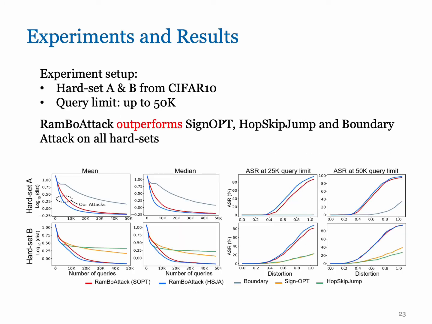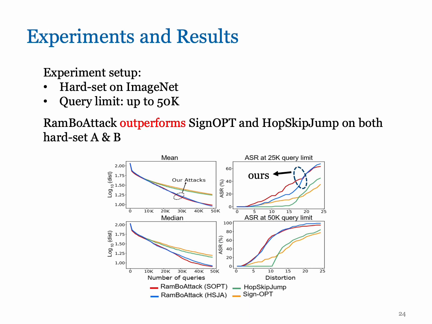In this experiment, we compare the performance of RamBoAttack versus other state-of-the-art methods with a query limit of 50K. The result shows that RamBoAttack obtains lower distortion mean and median than all other attacks. For attack success rate at both 25K and 50K query limits, our method outperforms all the state-of-the-art methods by far across different distortion levels. Likewise, on the images selected from ImageNet, the result demonstrates that RamBoAttack outperforms Sign-OPT and HopSkipJump in terms of distortion and attack success rate.